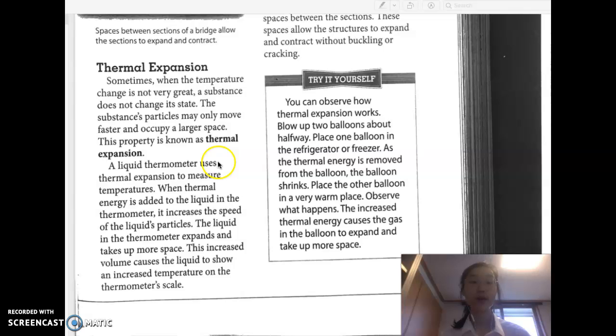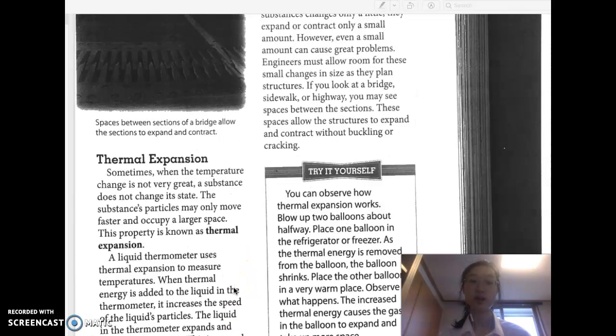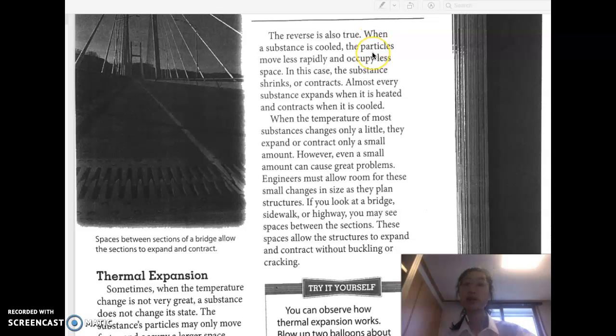A liquid thermometer uses thermal expansion to measure temperatures. When thermal energy is added to the liquid in the thermometer, it increases the speed of the liquid's particles, and the liquid in the thermometer expands and takes up more space. And this increased volume causes the liquid to show an increased temperature on the thermometer scale. The reverse, or the opposite, is also true. When a substance is cooled down, the particles move less rapidly and occupy less space. In this case, the substance shrinks or contracts.